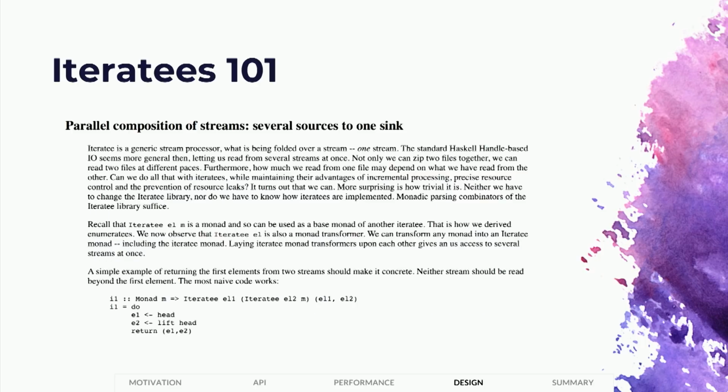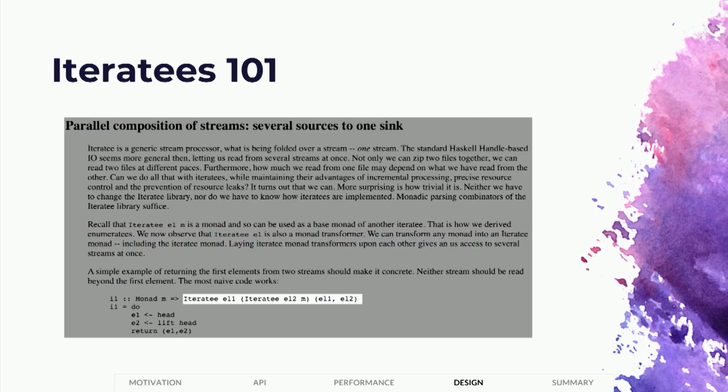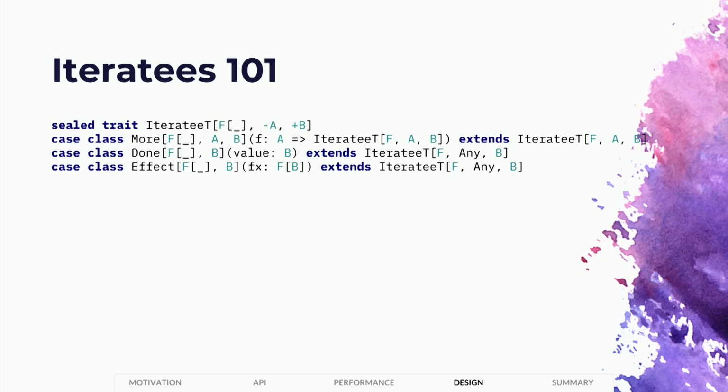Oleg produced a paper showing that it is actually possible to do parallel composition of streams using iteratees. And the key thing here is to focus in on the type of this iteratee. This is in Haskell code, I apologize, but the Scala one would be far more hideous, I assure you. Focus in on the type of this iteratee, and you can see something about it. It is monadic, so these are monadic iteratees. These iteratees are actually monad transformers.